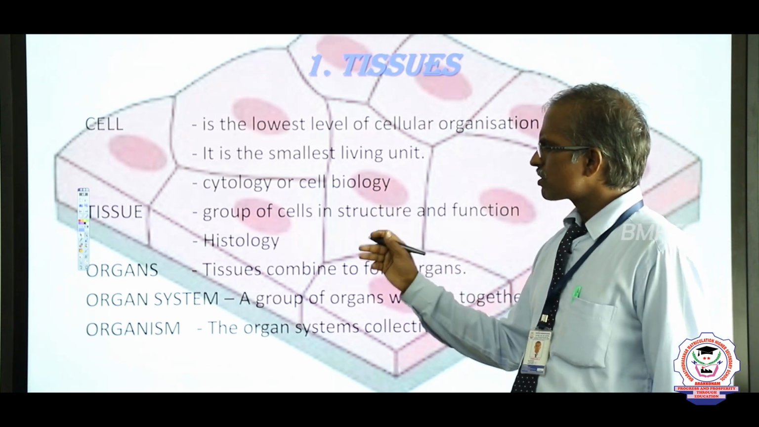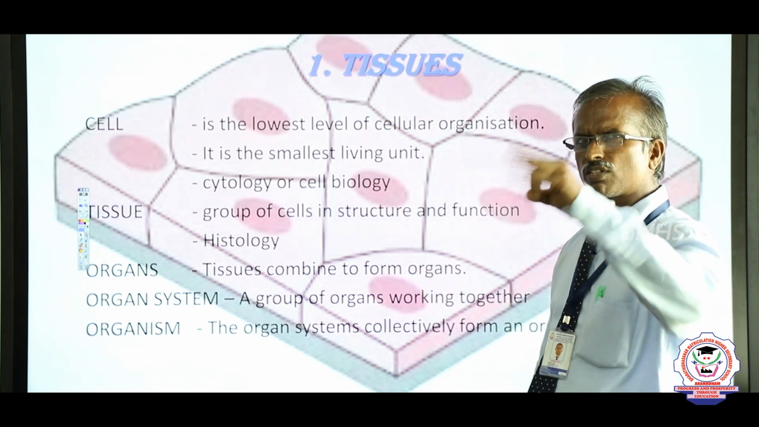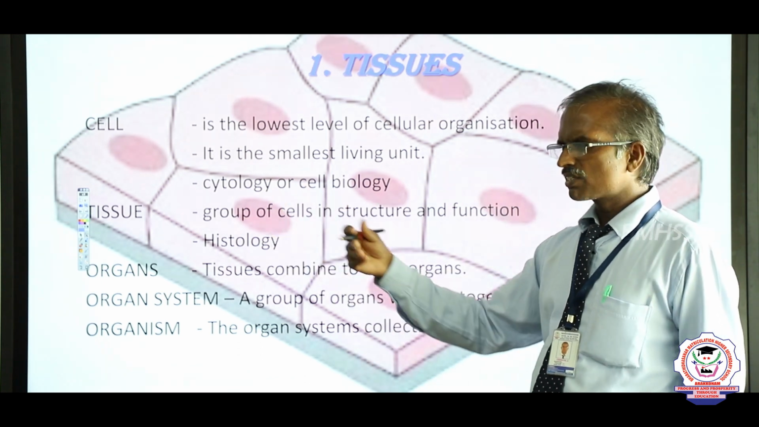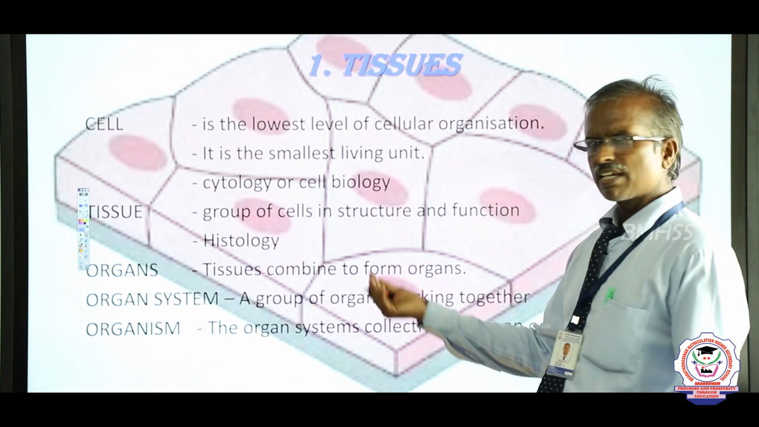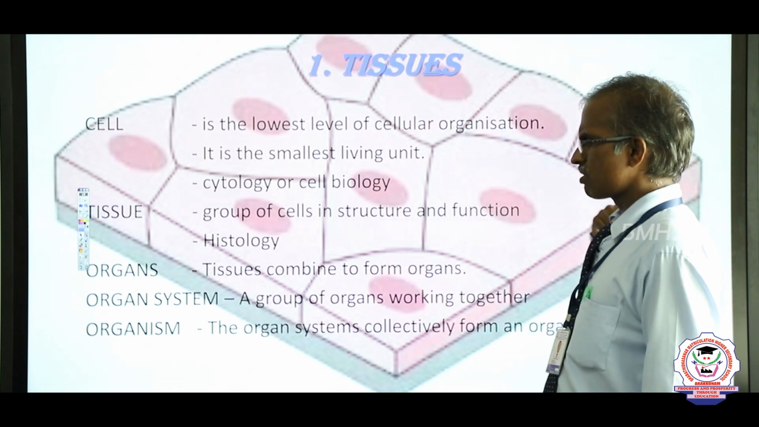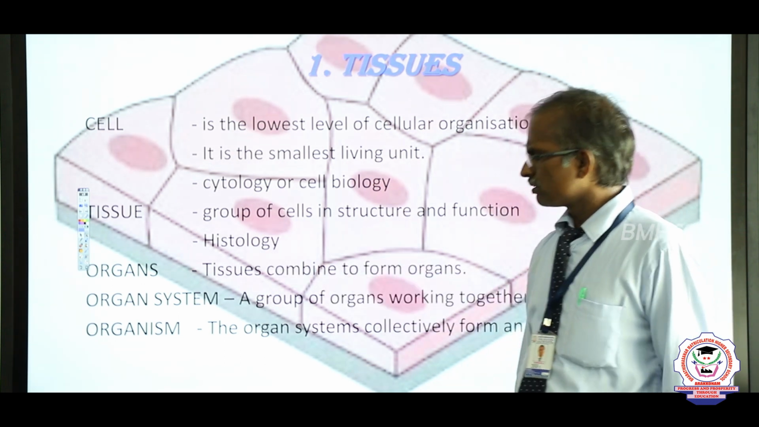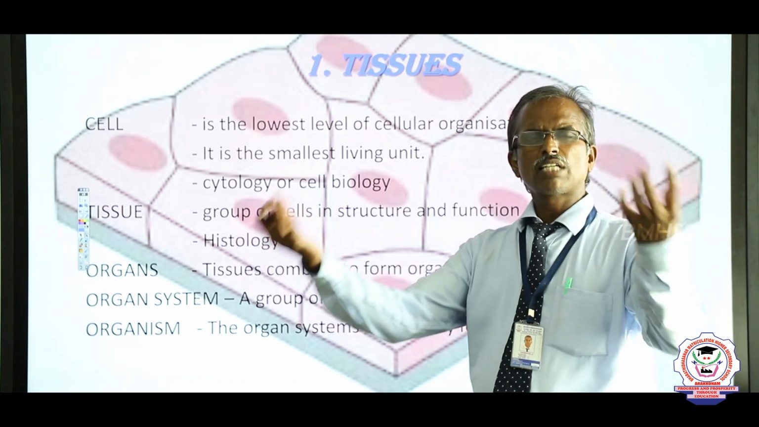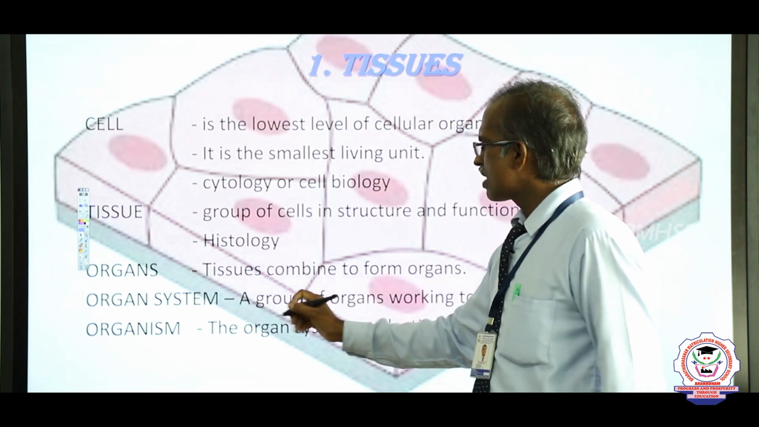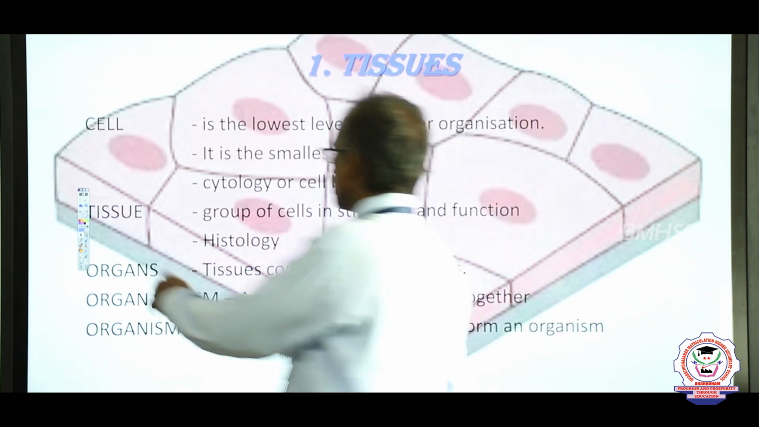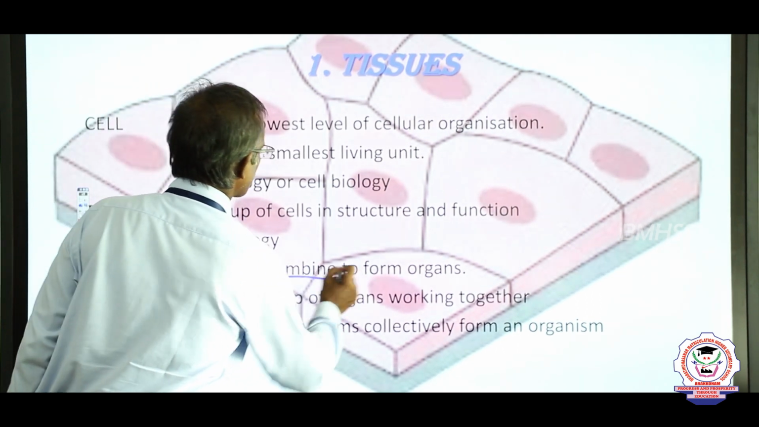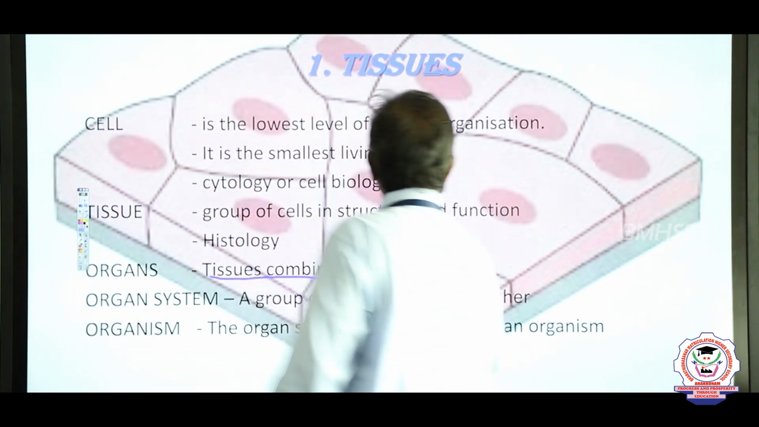Plant tissues are broadly categorized into three types: epidermal tissue, ground tissue, and vascular tissue. Animal tissues are classified into four main types, which we will study later on. Next, we go for the organ. What is meant by organ? Several tissues are joined together to do the same function; tissues combined together form an organ.